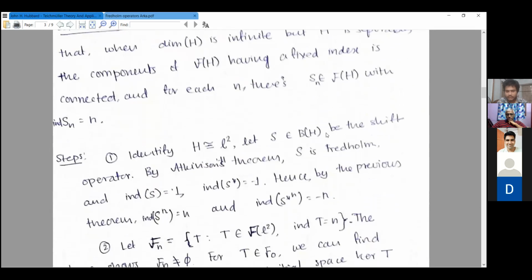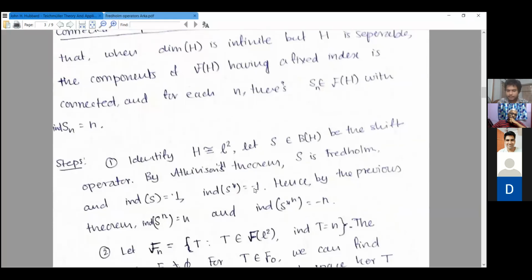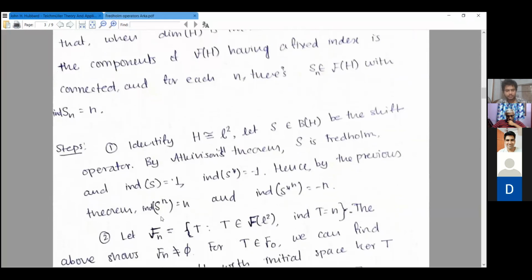And so let S be the shift operator. By Atkinson's theorem, this S is a Fredholm operator. And if you follow the definition of the index as rank of kernel T minus rank of kernel S star, then it easily follows that the index of S is 1. And since the index of S star is the minus of the index of S, we have that the index of S star is minus 1. So by the previous theorem, we can compose S with itself to increase the index. So we have the index of S^n is equal to n, and the index of S star^n is equal to minus n. So in particular, we know that the index map is surjective.